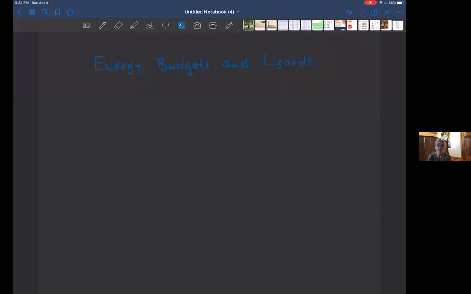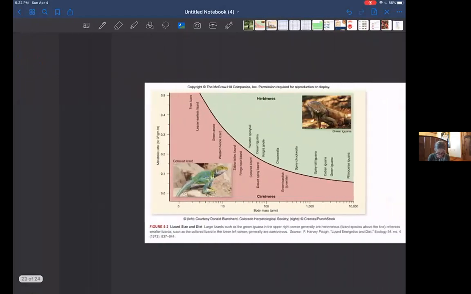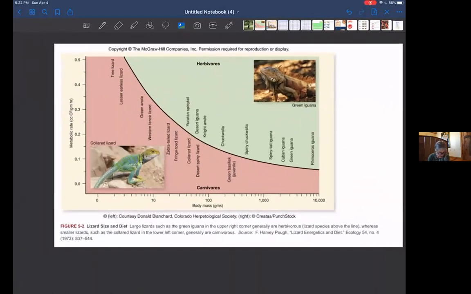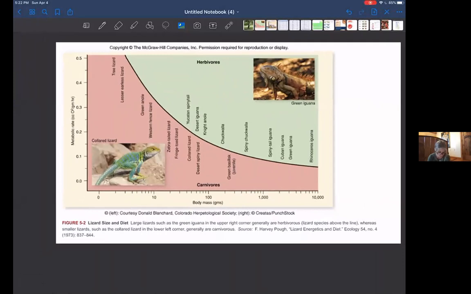If we look at the difference between lizards that are herbivorous and lizards that are carnivorous, we can see that there is a relationship. So let's look at an image of this. We can see here that on one axis, we have the metabolic rate. This is the amount of oxygen that is obtained per gram of body weight per hour. So the higher the metabolic rate, the more active the animal is going to be.